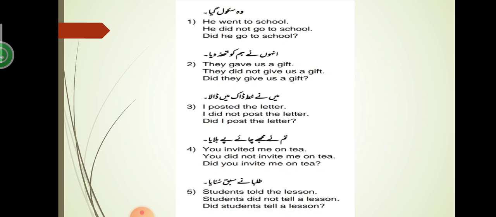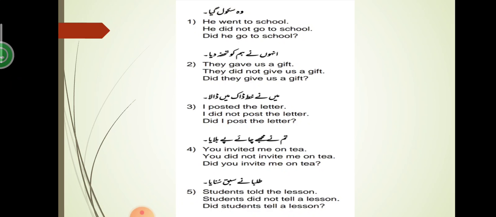So here is the homework for you. He went to school. He did not go to school. So after did, went will change into the first form, go. Did he go to school? Question sentence, question mark. They gave us a gift. They did not give us a gift. Did they give us a gift?